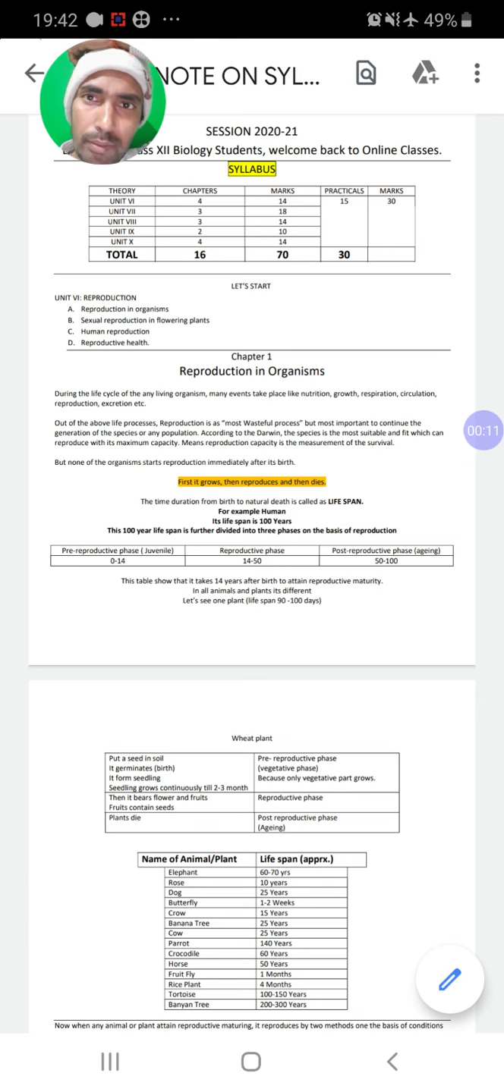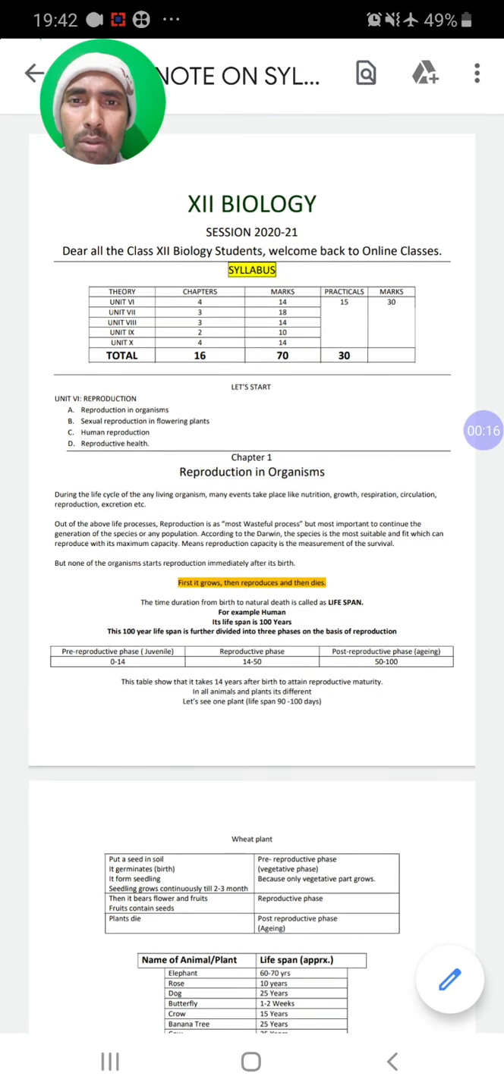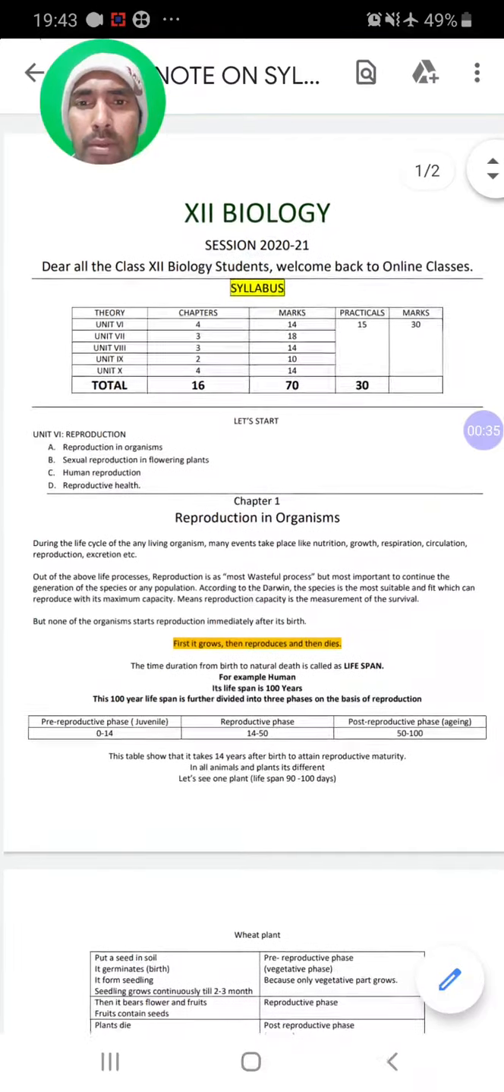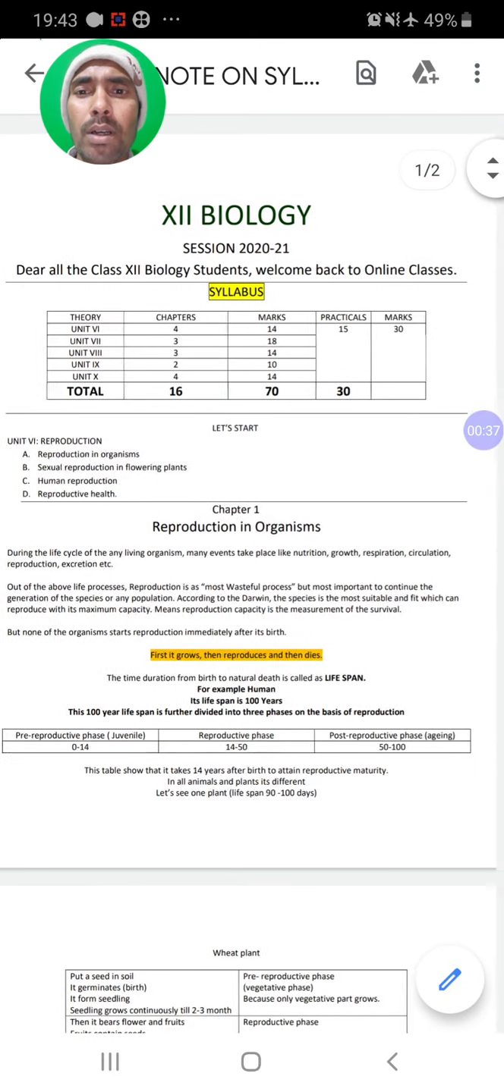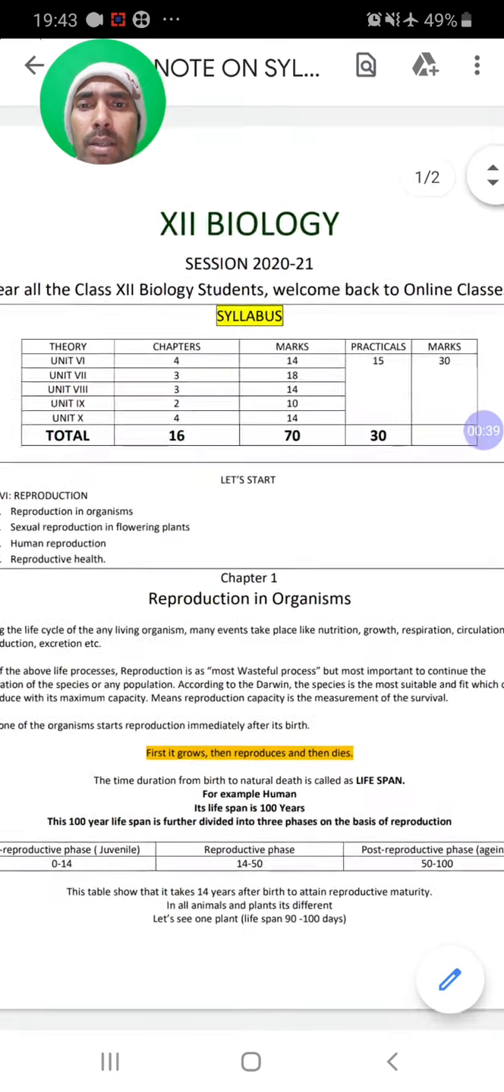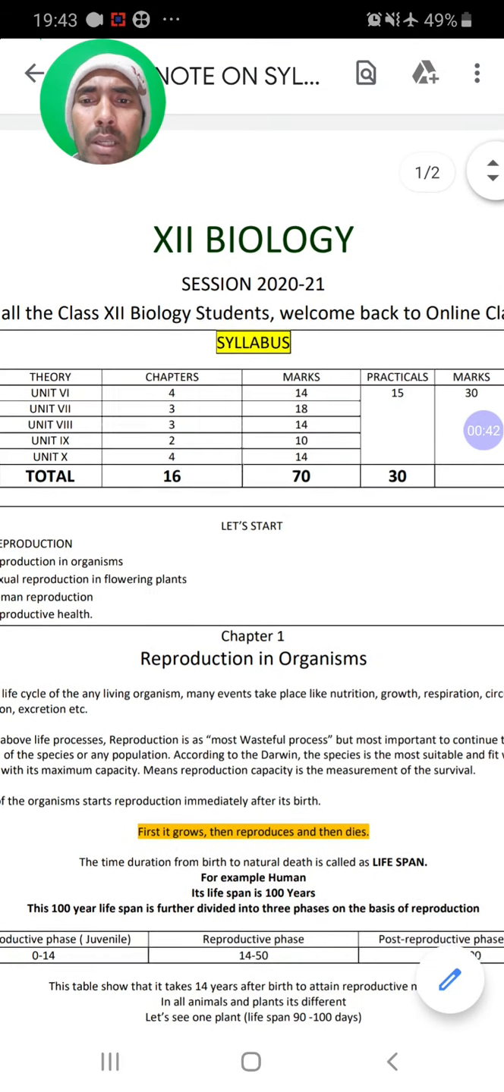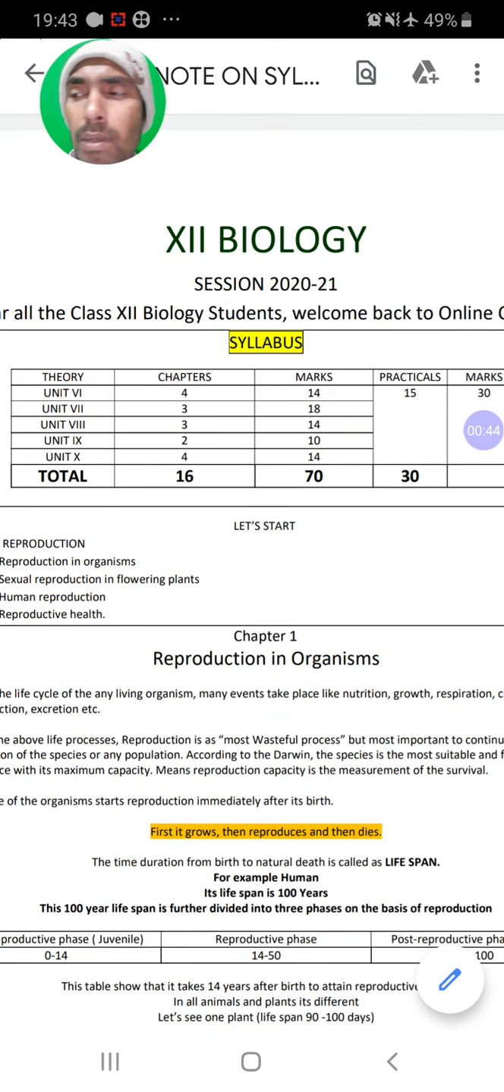I hope you all are fine and well, and I congratulate you all for reaching class 12, and definitely you shall perform well. Circumstances are not favorable for us, but still we are trying to achieve the goals and targets. First of all, today I am going to introduce the syllabus of class 12th biology. Class 12th biology has 5 units like class 11th, but they continue from class 11th,